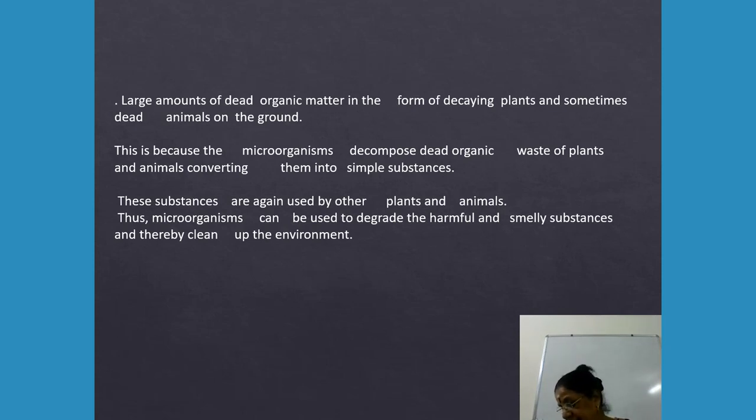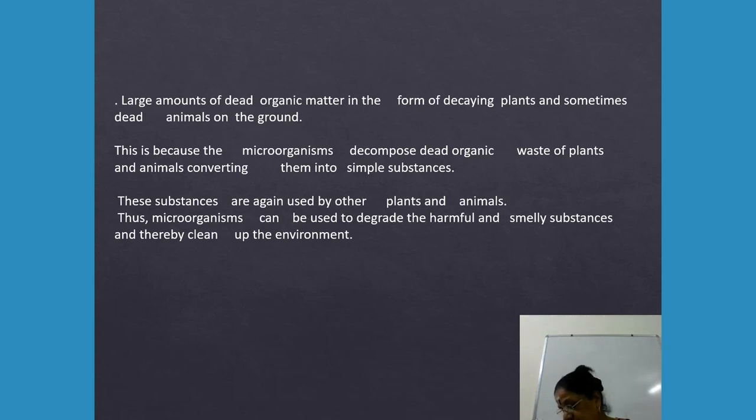Then many kinds of bacteria live in our intestine. Without them, we will not be able to digest our food properly. A kind of bacterium produces vitamin K. This is very important. Then another one: probiotic bacteria are eaten to keep the digestive system functioning properly.